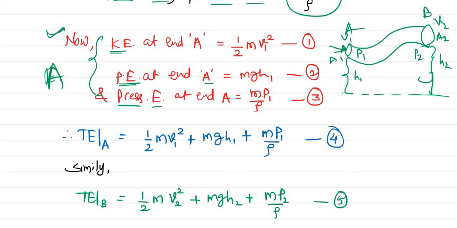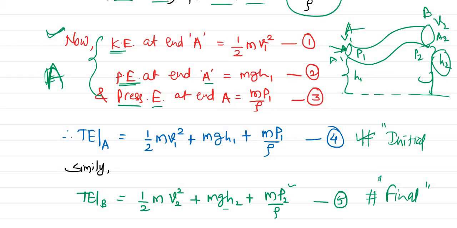tube. So that is half m, instead of v1 it is v2 square, then plus mgh2, the height is changed, that is why we have to write the change in potential energy, gh2, plus m into p2 divided by rho. Again the pressure changes, therefore the pressure energy also changes. So these two are the total energies at point A and at point B, that means at the initial end of the tube, right, and at the final end of the tube.